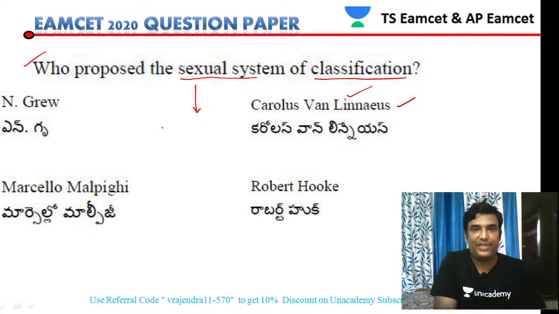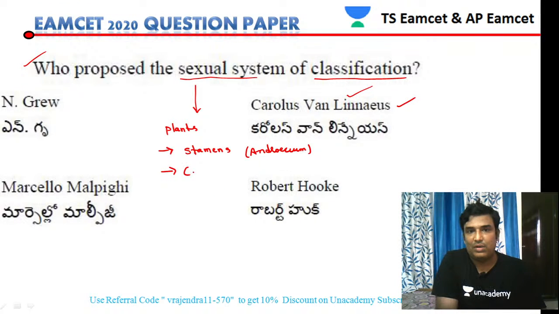So his classification, he classified the plants. What is the sexual system of classification? His classification of plants is based upon the sexual characters. What are the sexual characteristics of the plant, or reproductive characters? It is totally based upon the stamens, or the androecium, or carpels.